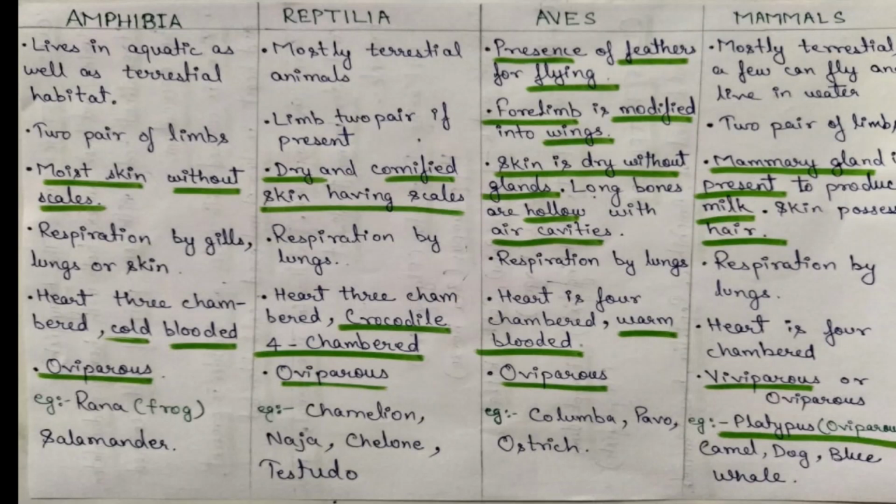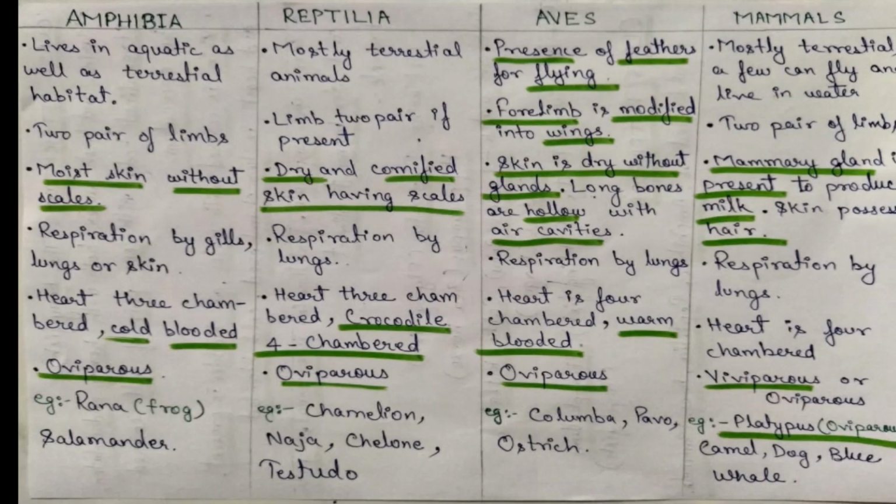So here is the chart. We will do a comparative study here. Amphibia live in aquatic as well as terrestrial habitats. Reptilia are mostly terrestrial animals. In Aves, there is presence of feathers for flying, so they can be seen in the sky.